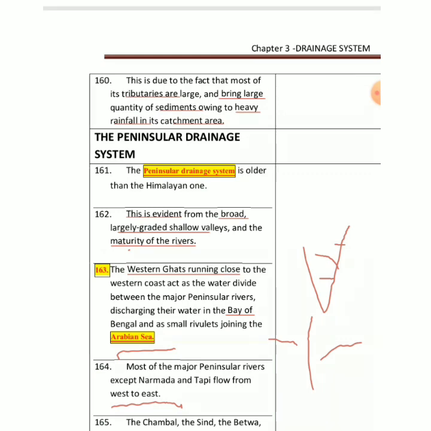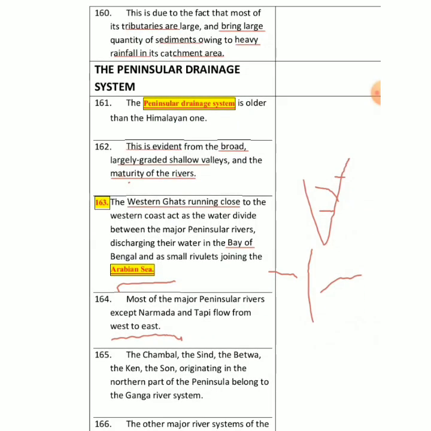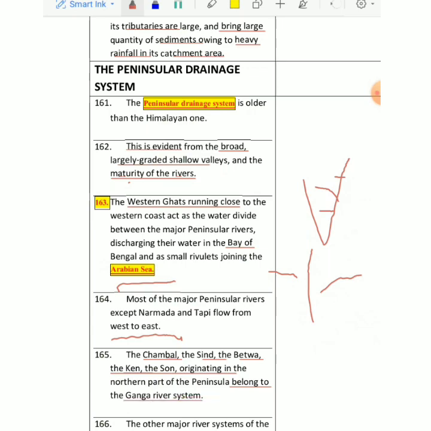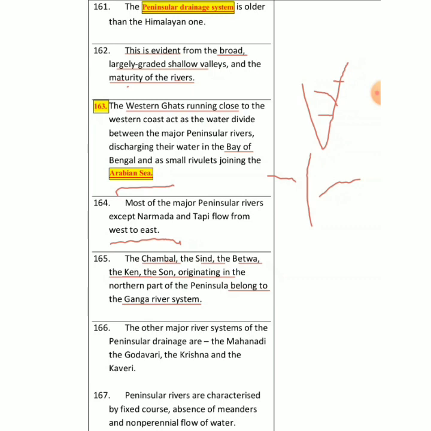Then we have Chambal, Sindh, then we have Betwa, then we have Ken, then we have Son. They originate in the northern part of the peninsula. So basically they are North Indian rivers, but their origin is from the peninsula, right? And they belong to the Ganga river system. Then we have other major peninsular rivers, very important: Mahanadi, then Godavari, then Krishna, then Kaveri, right?